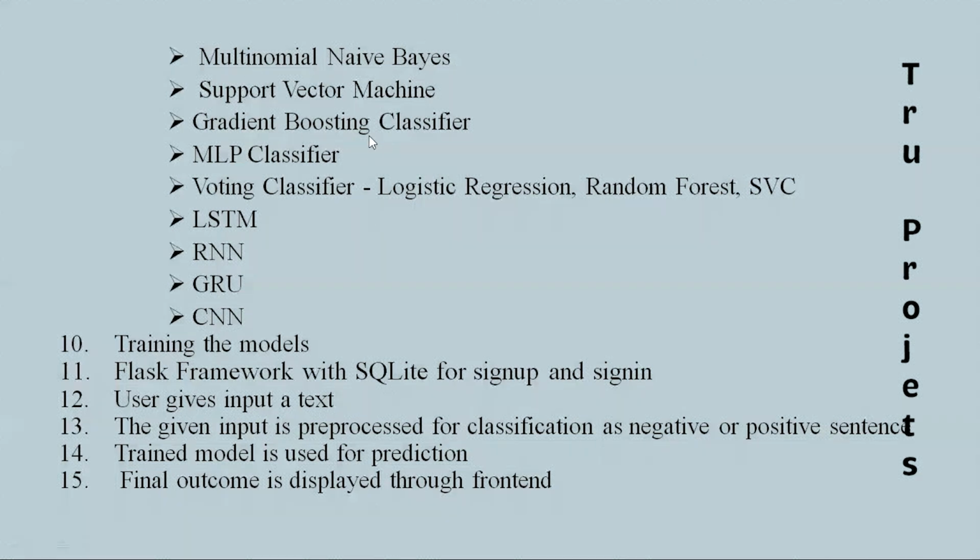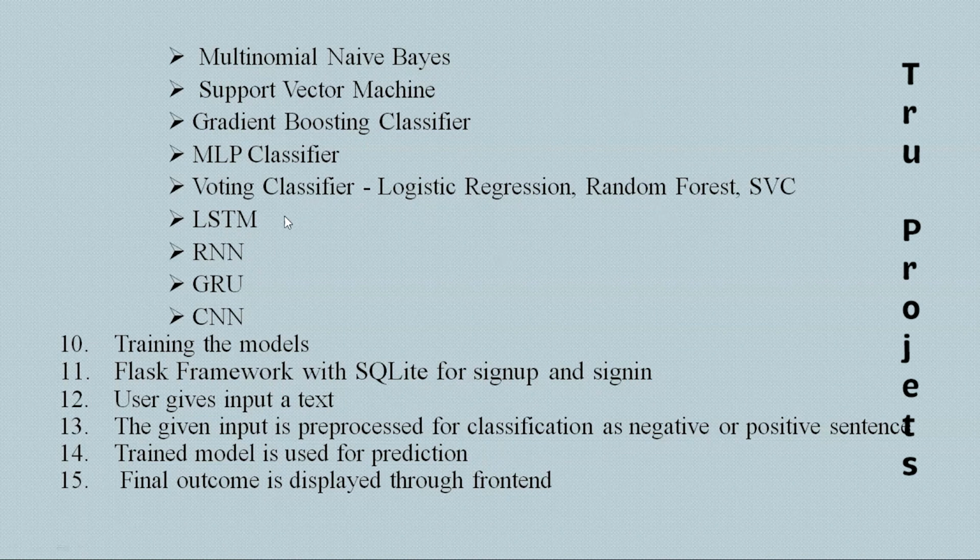The next one is gradient boosting classifier. Gradient boosting combines weak learners to create a strong learner. It is effective at reducing bias and variance, making it suitable for improving classification accuracy. The next algorithm used is MLP classifier. The multi-layer perceptron (MLP) is a deep learning algorithm with multiple layers of neurons. It can capture complex relationships in data, which can be beneficial for sentiment analysis.